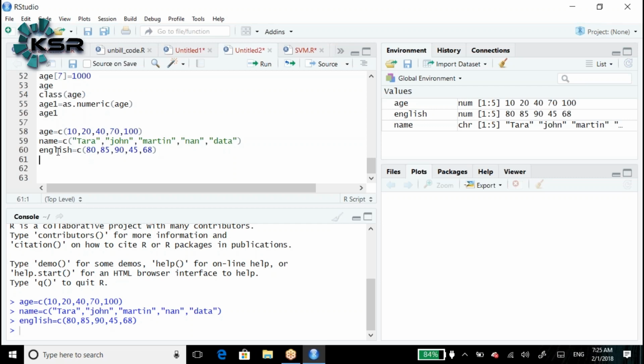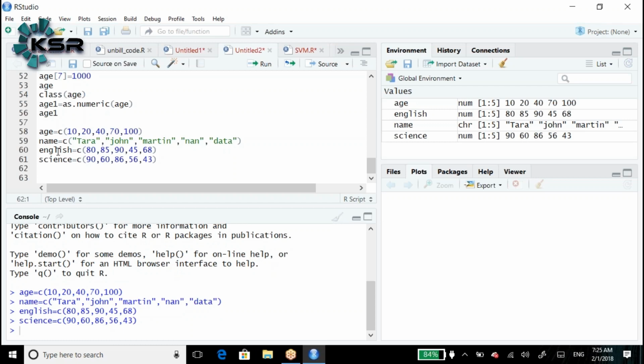Age and English are the numerical vectors. Name is a character vector. Let me create science, science is equal to c of 90 comma 60, 85, 86, 56 and 43.